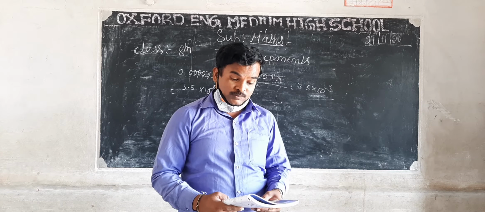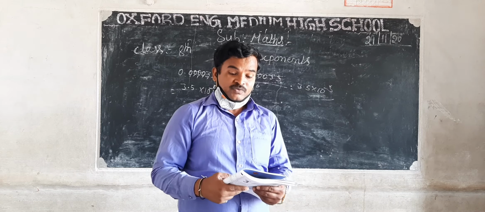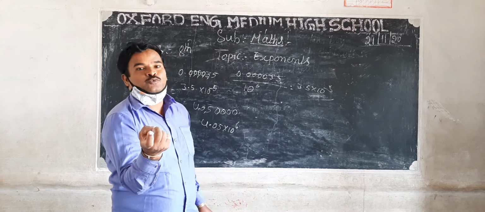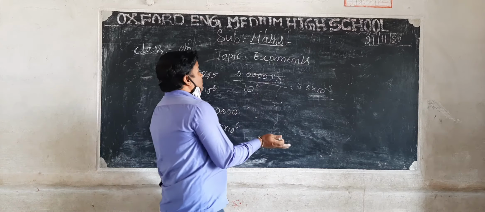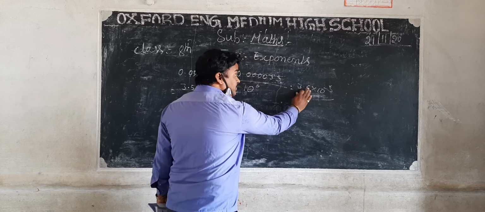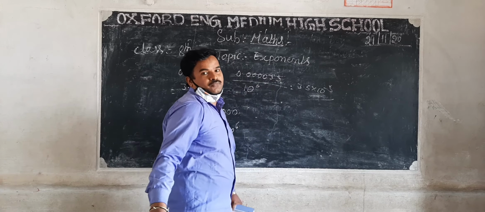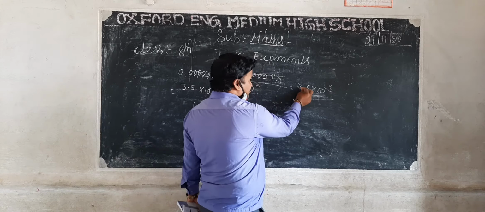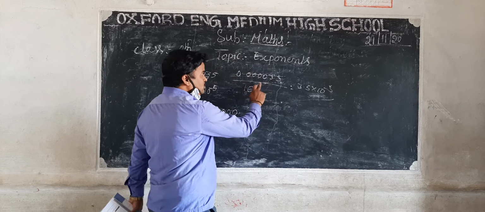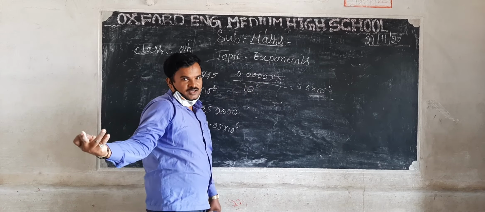And one more problem in your work example. Express the following numbers in usual form. So this is also the same notation. When a number is given like this, you convert it into like this. Again, this number you convert into the usual form. So same example, you take this one, 3.5 into 10 to the power of minus 5. You convert it into the usual form. You write like this. That's all.